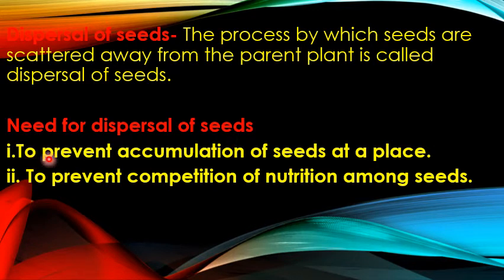So first is to prevent accumulation of seeds at a place. Accumulation का मतलब होता है एक ही जगह इकट्ठा हो जाना. So इकट्ठा होके means if the seeds are not carried away from the parent plant, they all will fall down in the same place. और एक ही जगह पे उसी variety के कई सारे पेड़ उग जाएंगे. And thus that variety will not be able to go to other place.